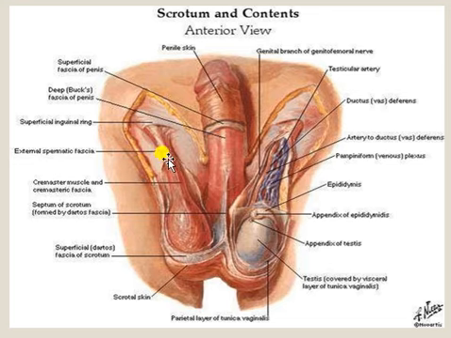This is the scrotum, and this is the epididymis. So this is how the structure is related along with the penis.